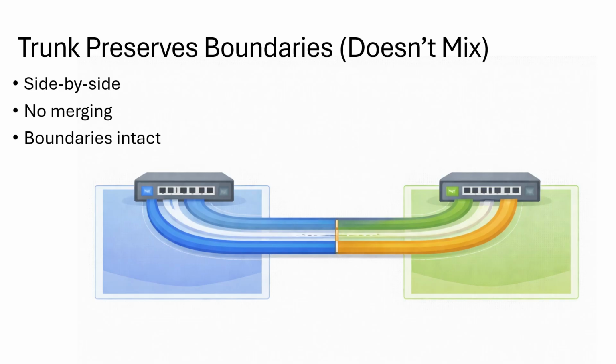This is subtle, but critical. Even though a trunk carries multiple VLANs, it doesn't mix them. A trunk doesn't merge broadcast domains, it preserves them. It carries them side by side with boundaries still intact. So remember this, a trunk extends VLANs, but it doesn't combine them.